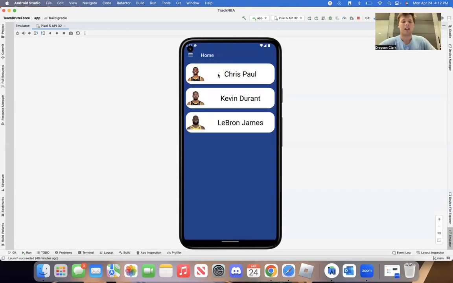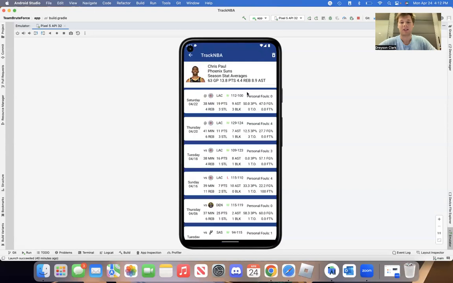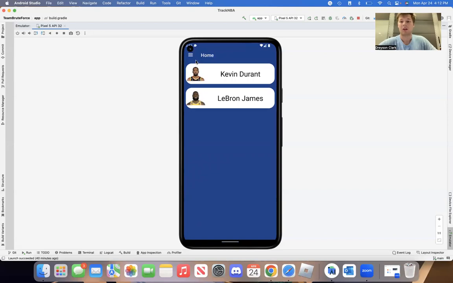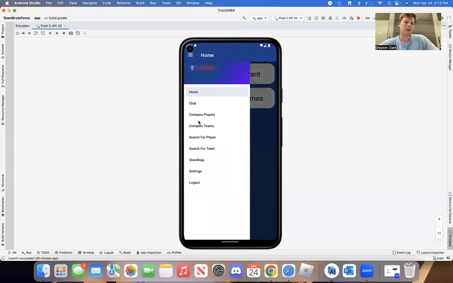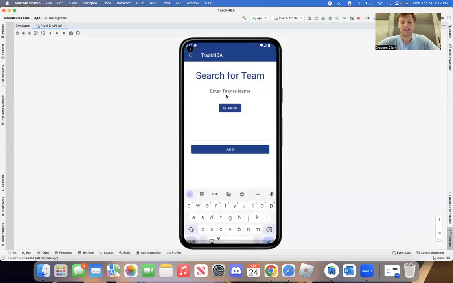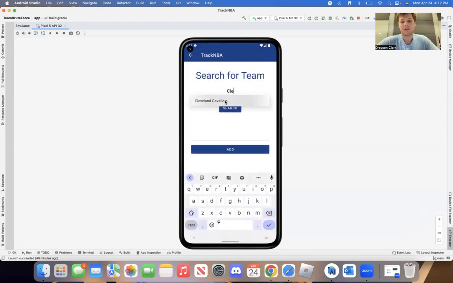And now I just realized I don't really want Chris Paul on my homepage anymore. I don't really like him that much. So I'm going to click on him, and oh, there's a trash can icon up here in the right-hand corner. And I'm going to remove him from my favorites. Now when I go back, he's no longer there. As well as being a LeBron and Kevin Durant fan, I really like the Cleveland Cavaliers. So I'm going to add the Cleveland Cavaliers to my favorites list.